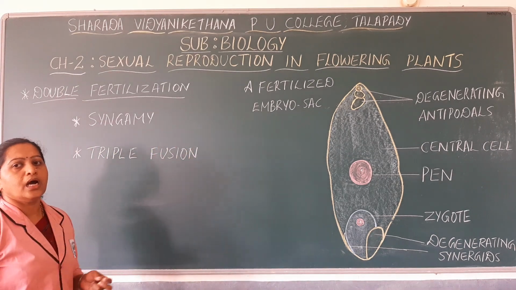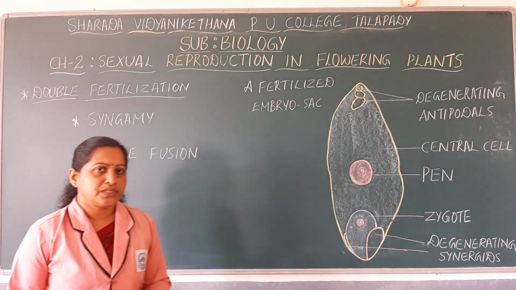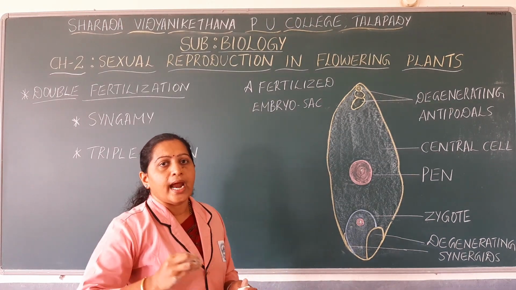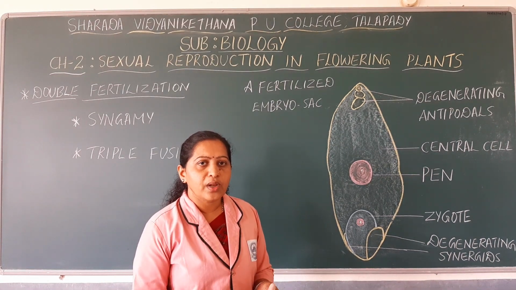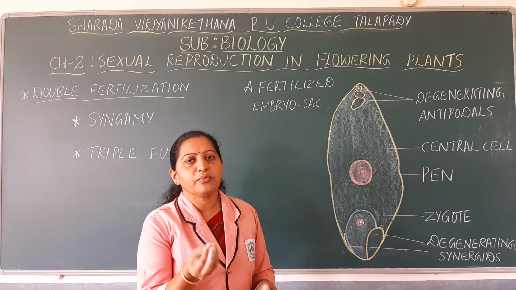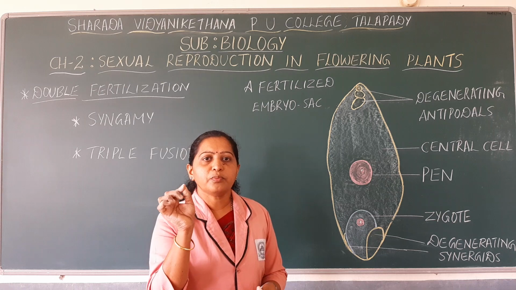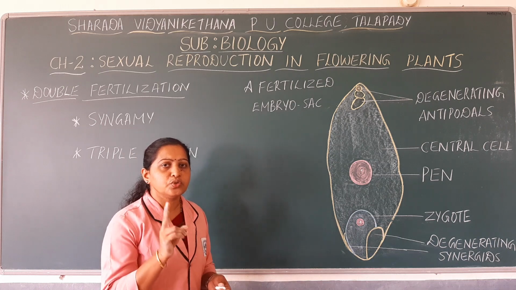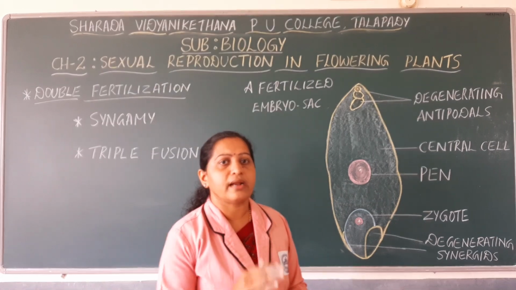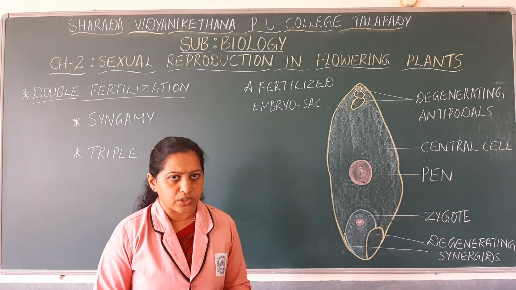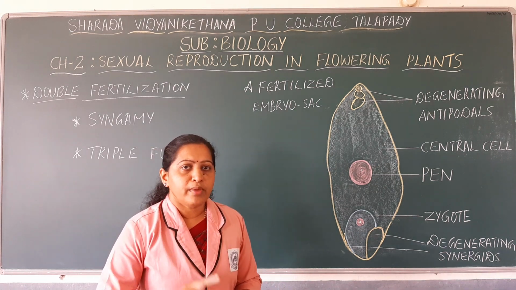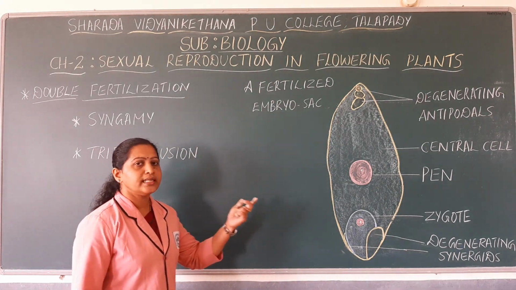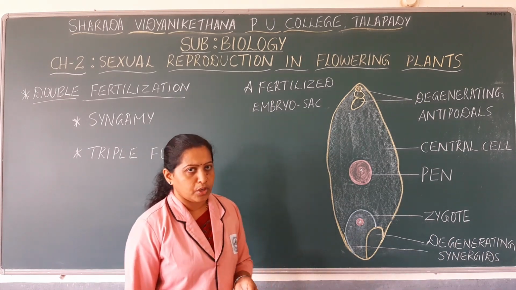You know that during pollen-pistil interaction you have studied that the pollen tube enters the ovule through the micropyle, and the synergid present in the embryo sac will guide the pollen tube, so that the pollen tube enters through the synergids and the tip of the pollen tube ruptures such that the 2 male gametes are released. Now the 2 male gametes from the pollen tube are released into the cytoplasm of the synergids. Okay. So now those 2 male gametes will fuse with the cells or the nuclei that are present inside the mature embryo sac. Okay.